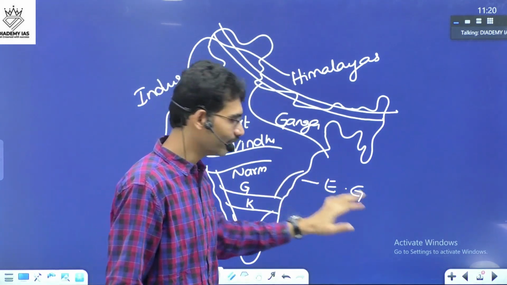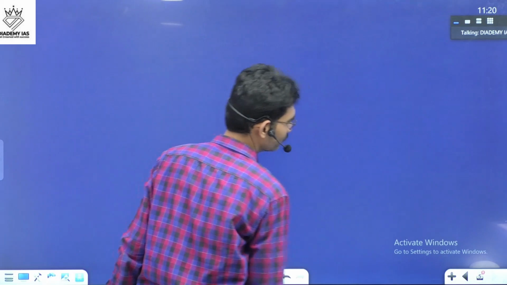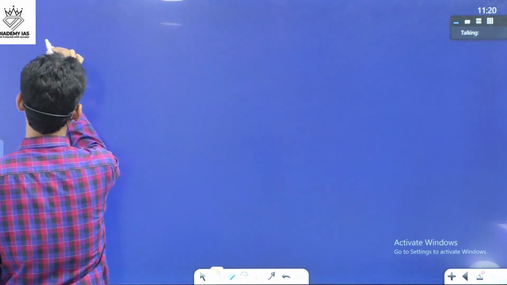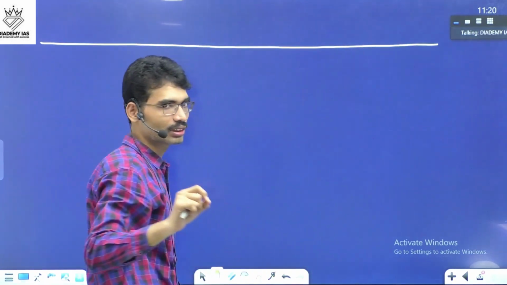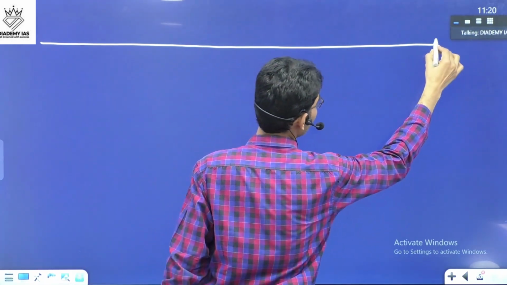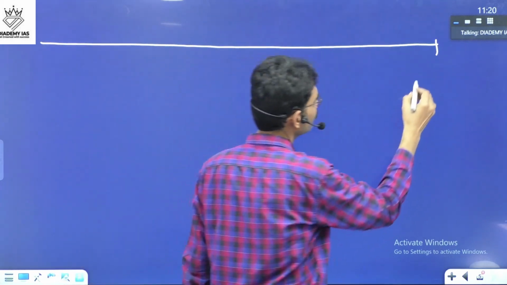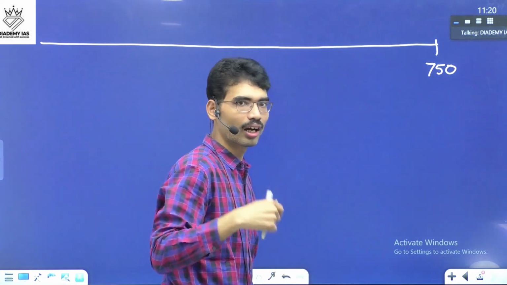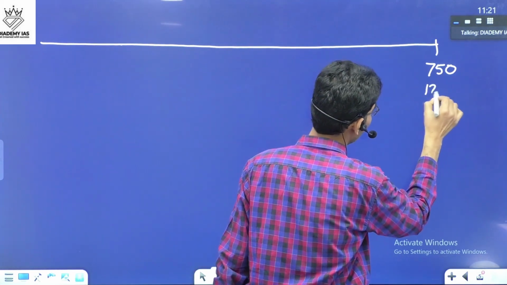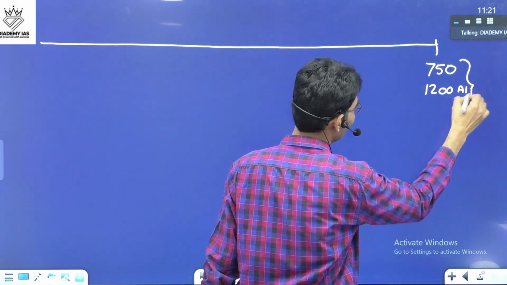This understanding is required. The second one is to come to the chronology. This question is asked about ancient India. Ancient India means you can go up to 750, or you can extend up to 1200 also, but 750 to 1200 we call early medieval.